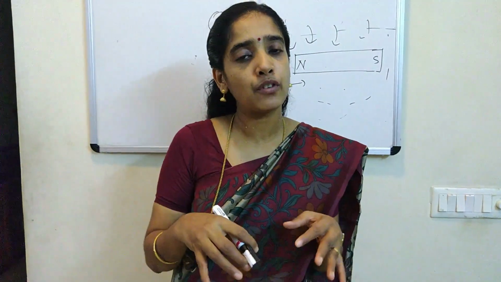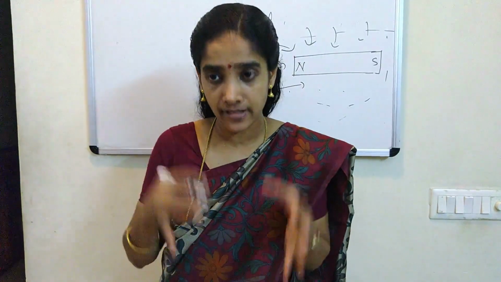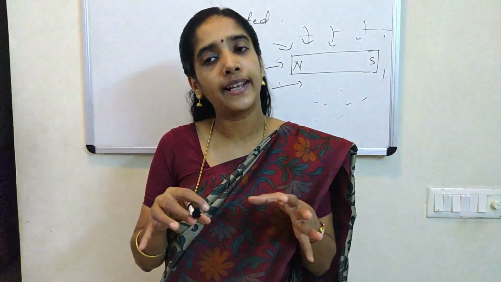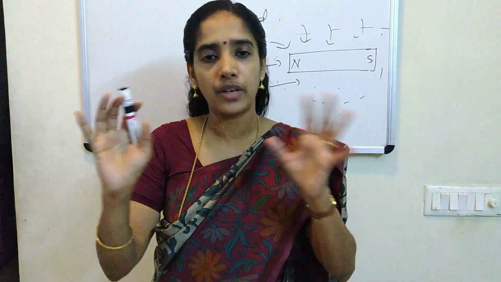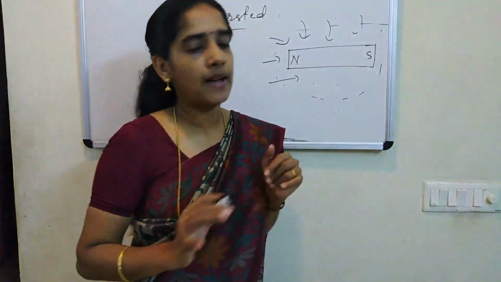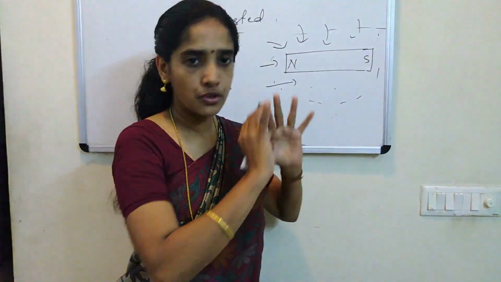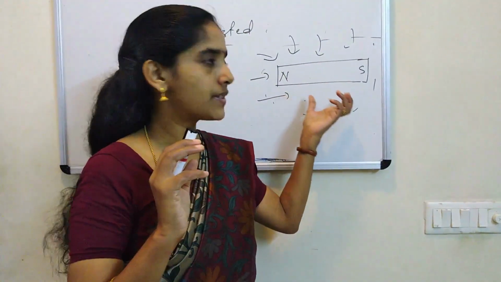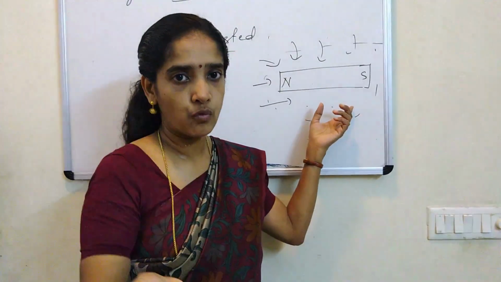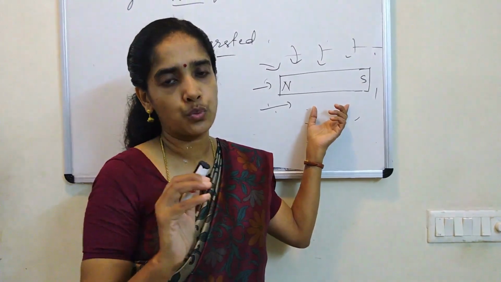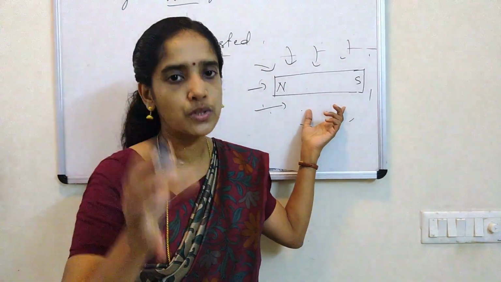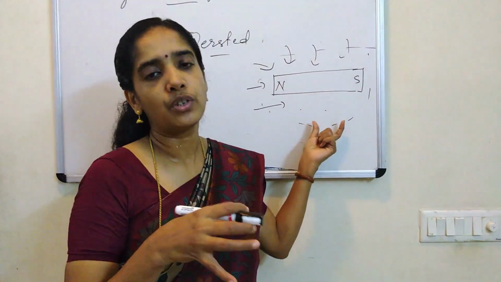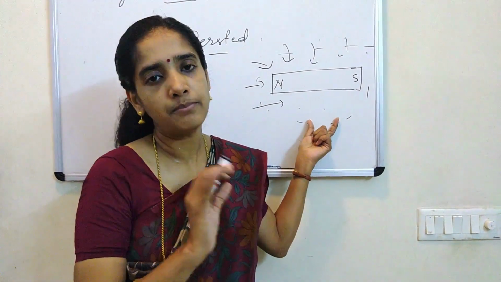But for what purpose do we perform the activity? To find the pattern of the magnetic field and to find the direction of the magnetic field around various magnets. So let us have a look at the pattern of the magnetic field around a bar magnet. Now I am going to draw the bar magnet, because I already told you in the beginning, before you watch this lecture, if you have not yet watched, watch link 1 and 2. Click those links and watch those videos, and then you continue with my lecture.